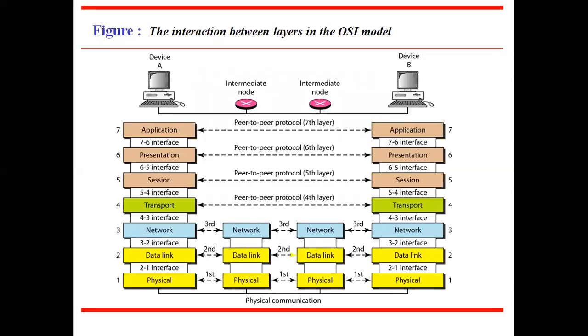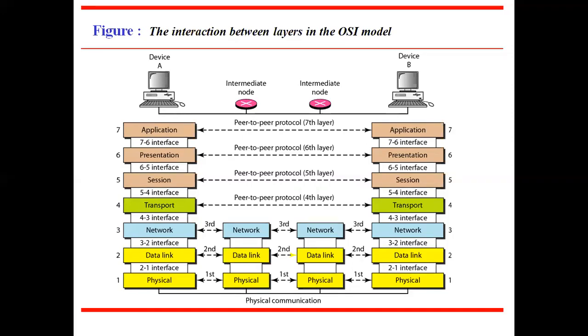Now let's move forward. The screen shows the interaction between the layers in the OSI model. The figure shows the peer-to-peer process in ISO OSI. The 7 layers in this model can be thought of as 3 subgroups. The network support layers consist of the physical, data link, and network layers. The user support layers consist of the session layer, presentation layer, and application layer.